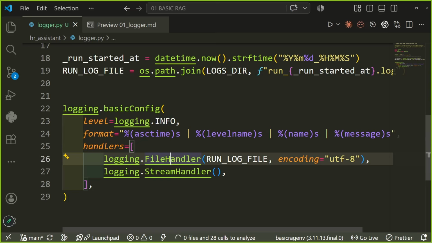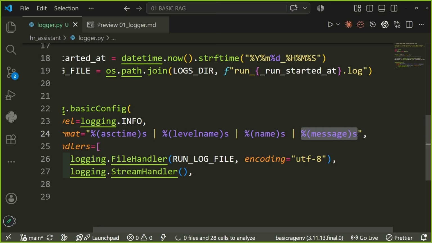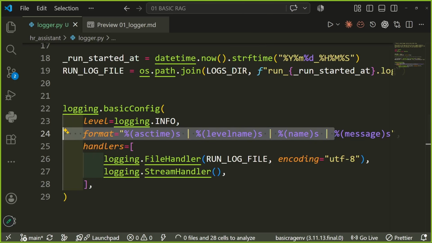First we are going to print the time. Then we are going to print the level name, which means whether it is info, or debug, or what. Then the name, which is from which file the error or the information is coming. And lastly, the message. What is the exact message, right?